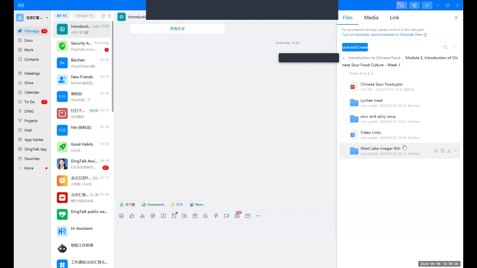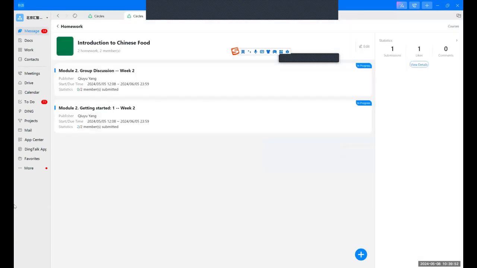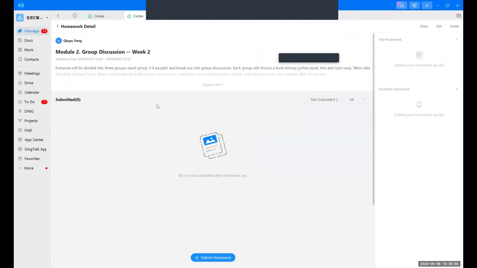They will be divided into 3 groups, and they will discuss their thoughts on this food. We can see the details in the homework part.